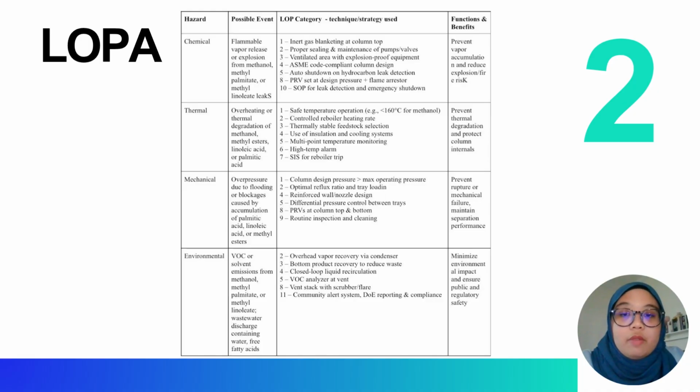And lastly, environmental hazards, including VOC or solvent emission, are controlled by vapor recovery units, closed-loop system, and community alert system to minimize impact and ensure regulatory compliance. Each strategy reduces risk by adding independent protection layers to safeguard operation, people, and also the environment.